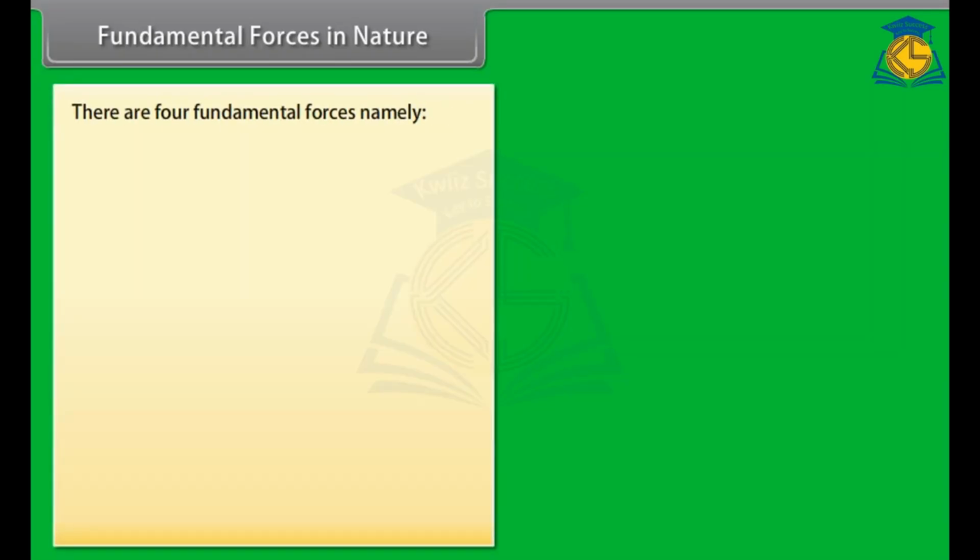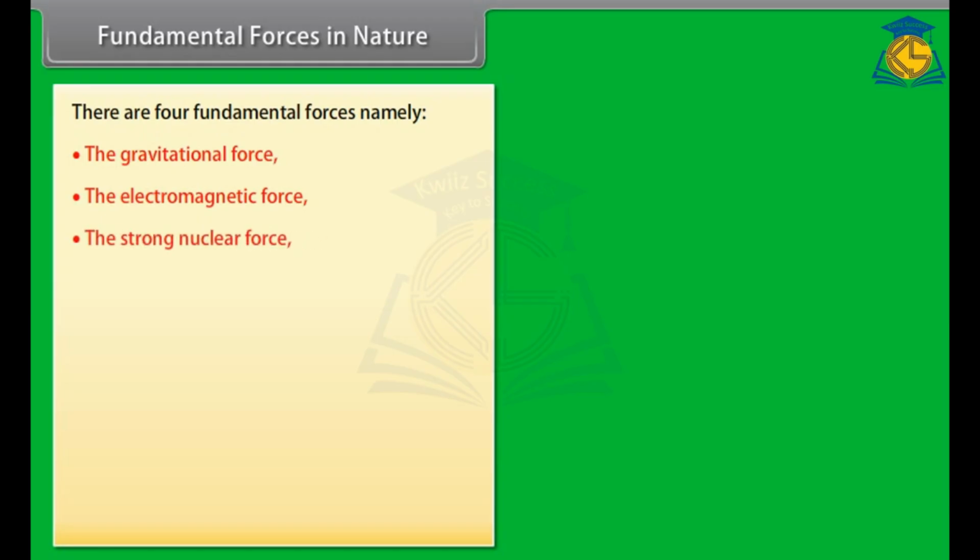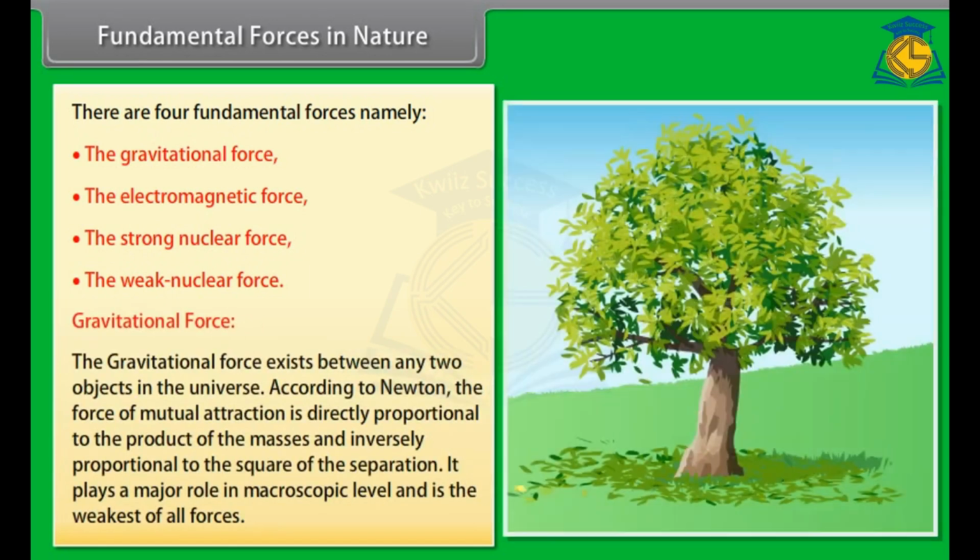Fundamental forces in nature. There are 4 fundamental forces, namely the gravitational force, the electromagnetic force, the strong nuclear force, and the weak nuclear force. The gravitational force exists between any 2 objects in the universe. According to Newton, the force of mutual attraction is directly proportional to the product of the masses and inversely proportional to the square of the separation. It plays a major role at the macroscopic level and is the weakest of all forces.